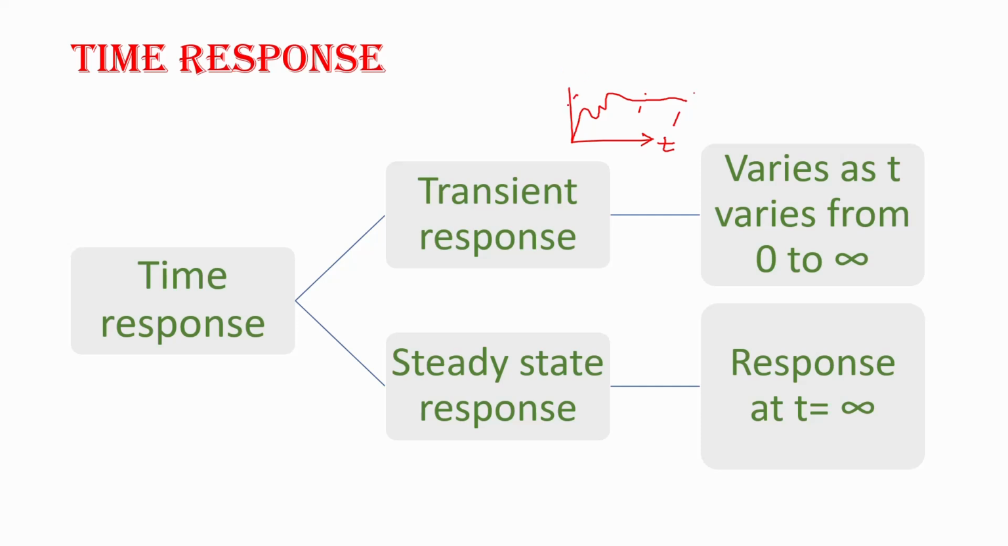So from this period to this period is my transient response. At a certain stage, after attaining a certain value, whatever the change in input, there will not be a change in output. It attains a constant value. That is steady state response.